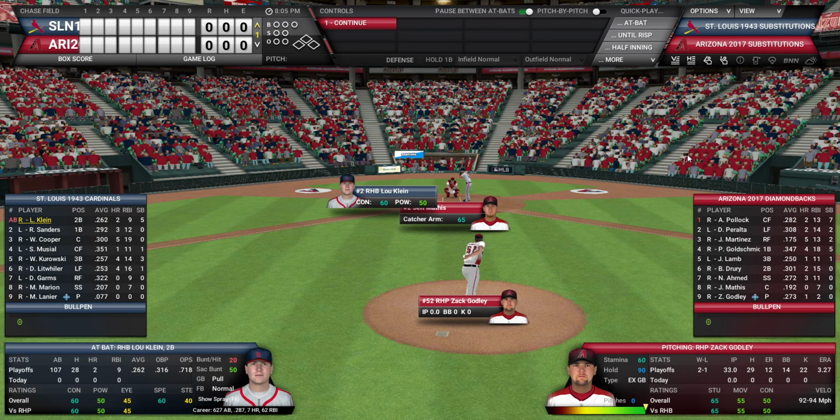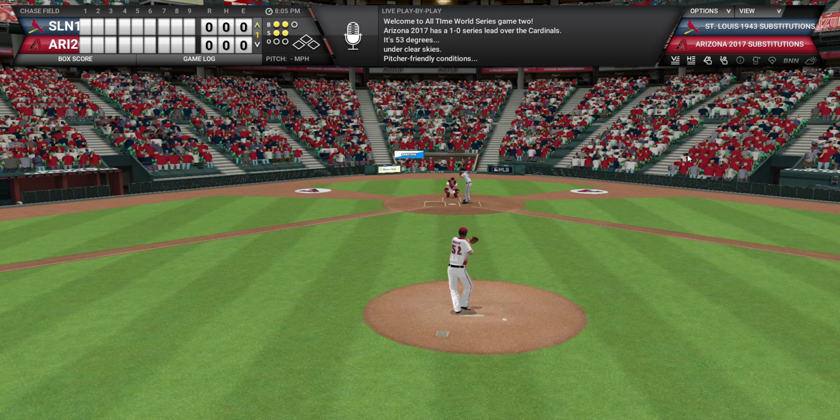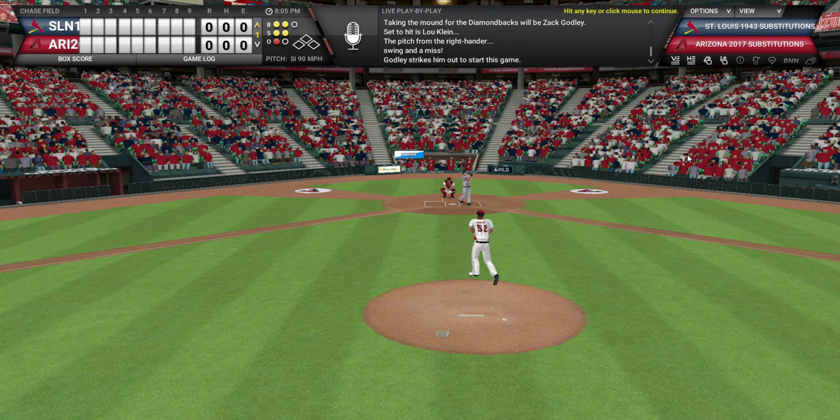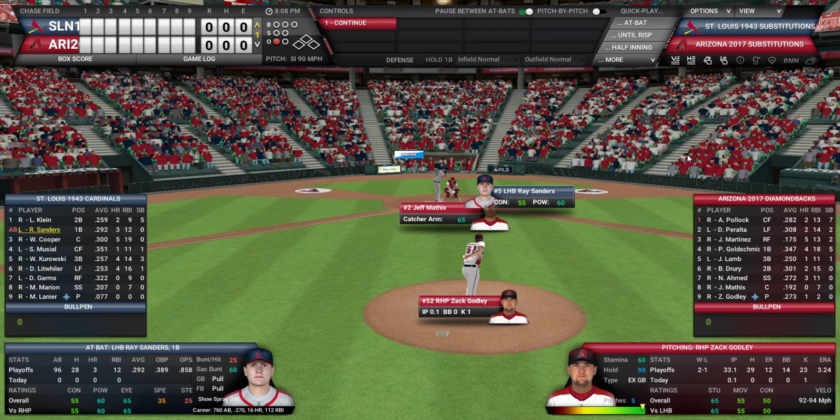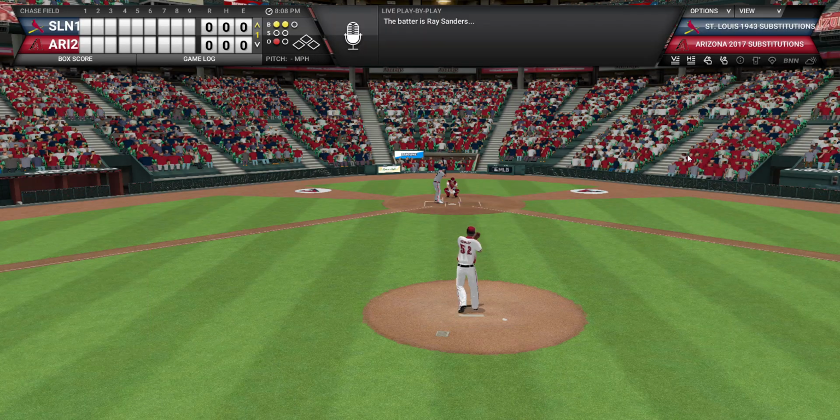No, eventually, once it loads. Okay, there we go. So Zach Godley, like I said, on the mound, Luke Hine at the plate, and let's get game 2 underway. 2-2 count, decline, and he strikes out. So the game kind of starts the same place where Archie Bradley kind of left off after the last game, when he was striking out Cardinal hitters left and right, and the Diamondbacks got themselves a nice, easy win.